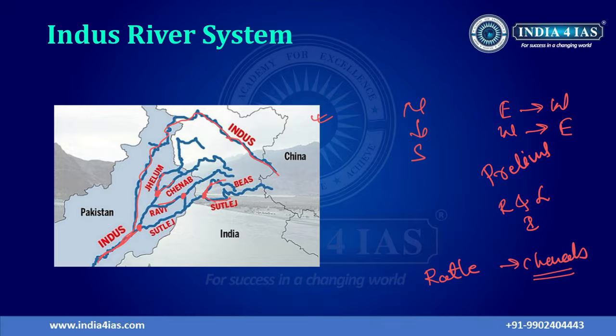Among these five tributaries of the Indus, four of them originate in India. Only the Satluj originates in Tibet.